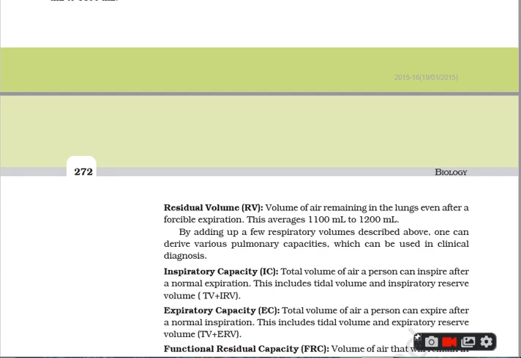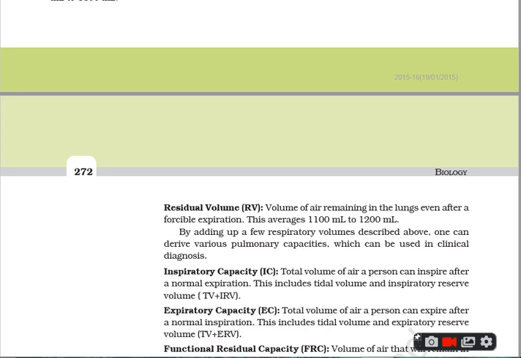Another thing you see is the respiratory capacities, or you can say the pulmonary capacities. Two or more respiratory volumes are considered together to measure pulmonary capacities, meaning the lungs' capacity. Such capacities can be used in clinical diagnosis. I repeat, these respiratory capacities can be used in clinical diagnosis.